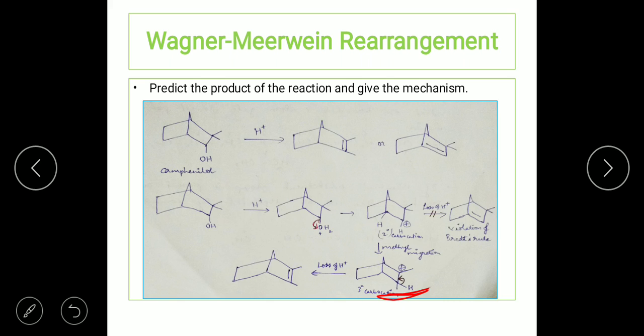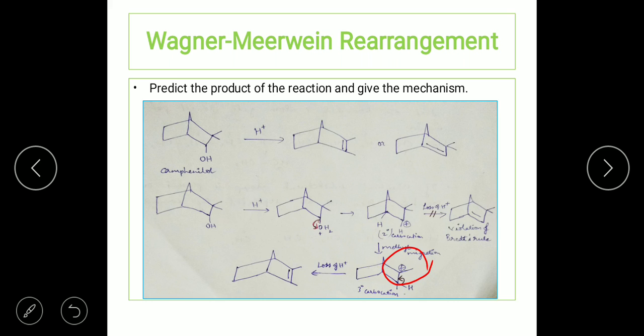The adjacent carbon atom now is going to bear a positive charge, because the methyl group migrated towards the adjacent carbon atom bearing the carbocation. Now you can see that this carbocation is a tertiary carbocation.